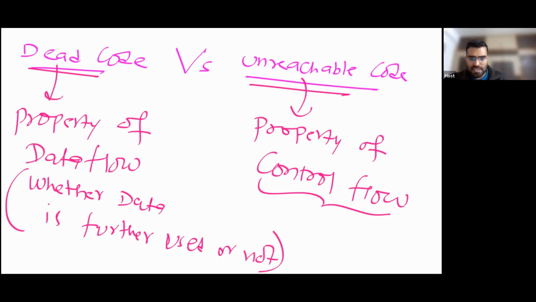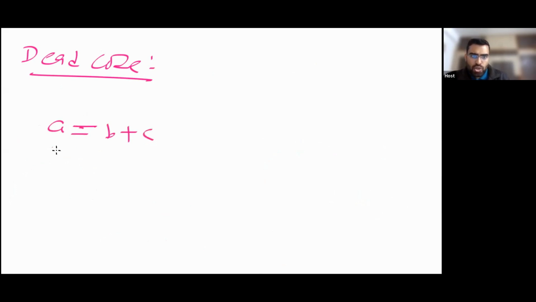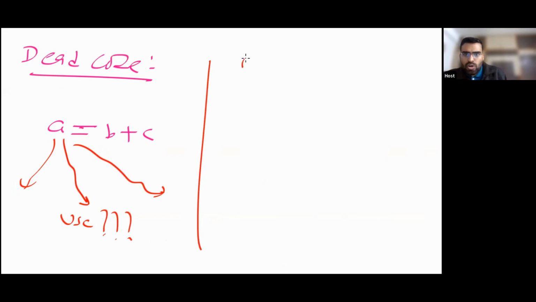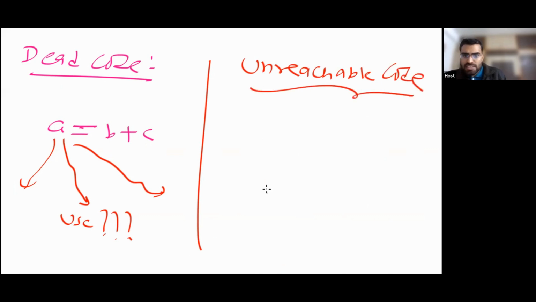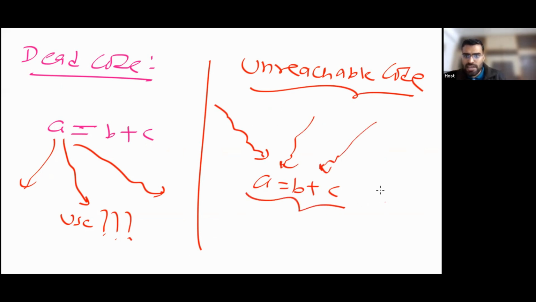So basically the difference is like this. Dead code says that if you have some variable a equal to b plus c, will this value be used somewhere? Is there any use? Unreachable code means, will you reach it? Can you reach here? Basically, is it reachable? Is this difference clear to everyone?